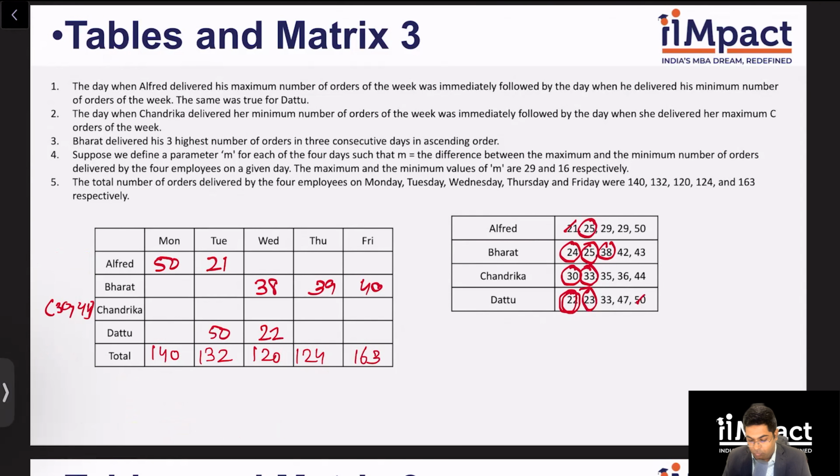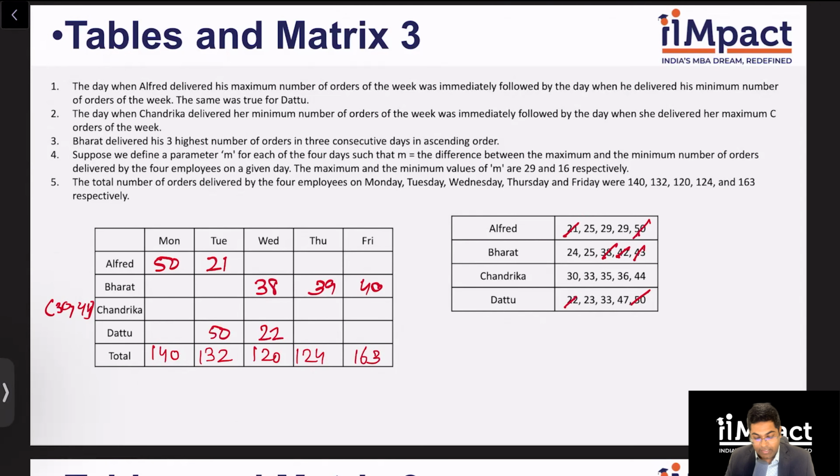Again, using the same logic that we have learned over the last few quizzes, if it's a 5 table or whatever, and if you have 2 clues which are giving you 3 independent rows and so on, try to fit them together because they will have to fit. Now let's look at the rest of the numbers. So we have used up 50 and 21 from Alfred, these 3 from Bharat and these 2 from Dattu. Now let's see what else we can do.